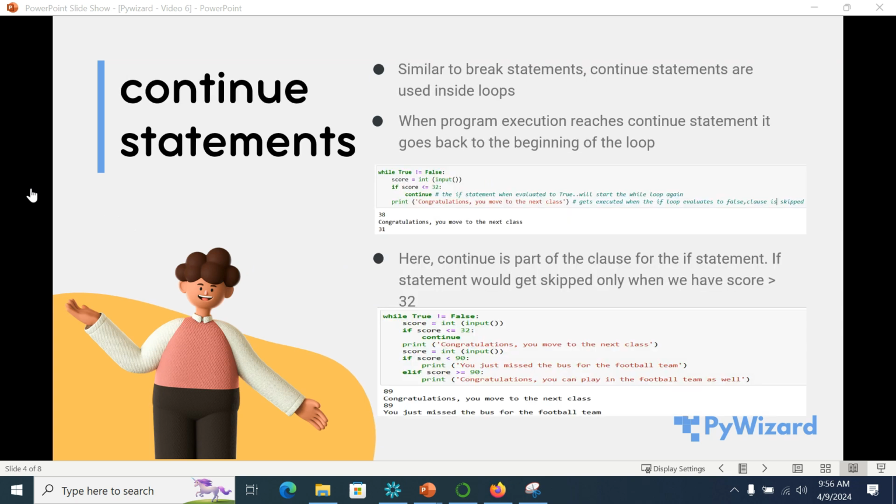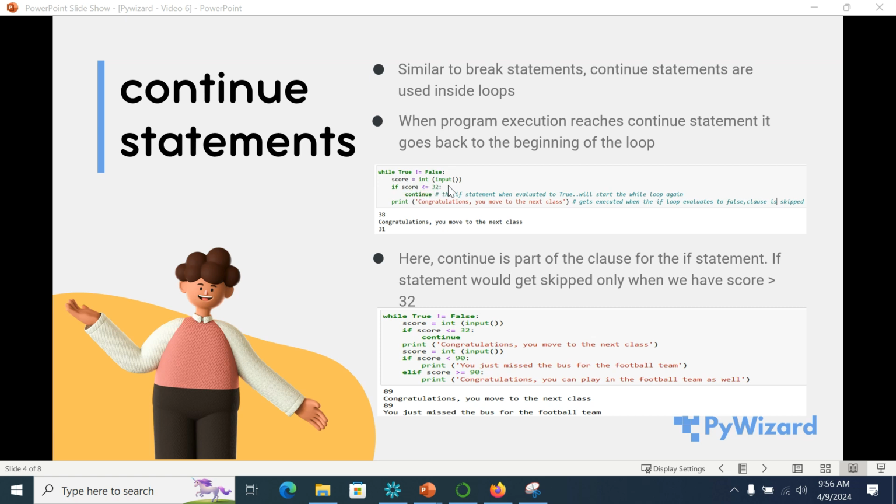Now, similar to break statements, there is a concept of continue statements. Continue statements have the opposite impact of what break statements have inside loops. When the program execution reaches a continue statement, it goes back to the beginning of the loop. Let's look at this program. Here it says while True not equal to False, and hence it is an infinite loop in itself, because True is always not equal to False.